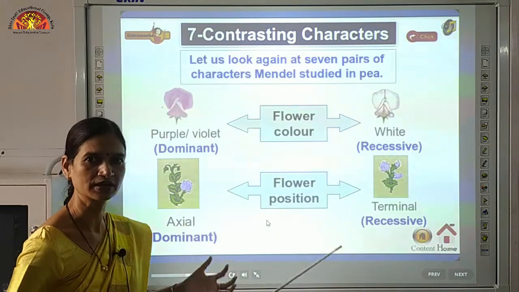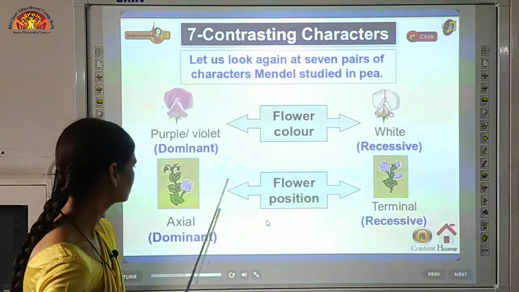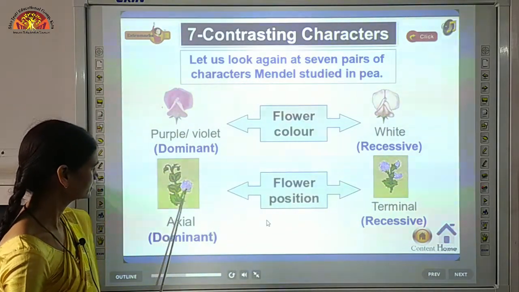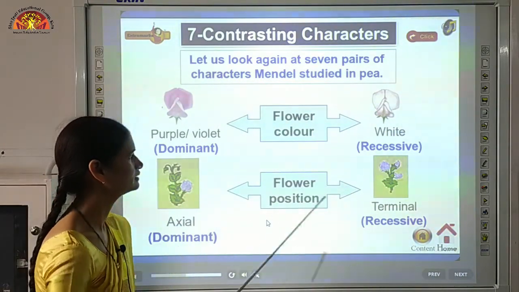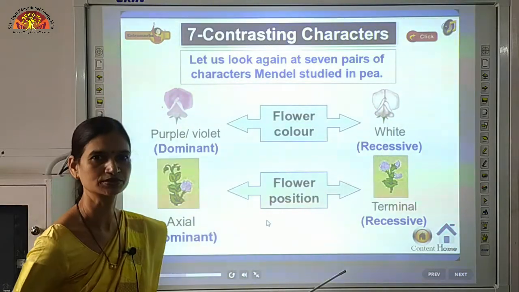Similarly, position of flower, he observed that flower position was also of 2 kinds. Like some plants have axial position, आप देख सकते हो यहाँ पे side में this flower is coming, so some have axial position which is the dominant again, and some have terminal position, बिल्कुल tip पे flower है. तो flower position was also observed as 2.